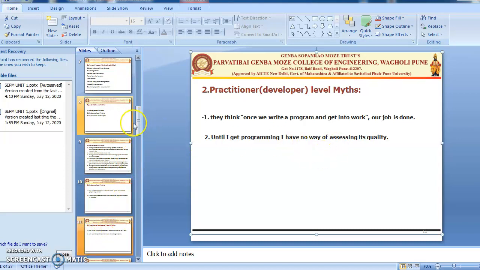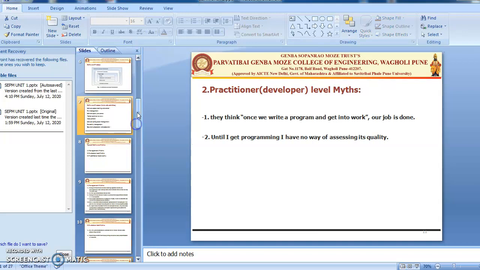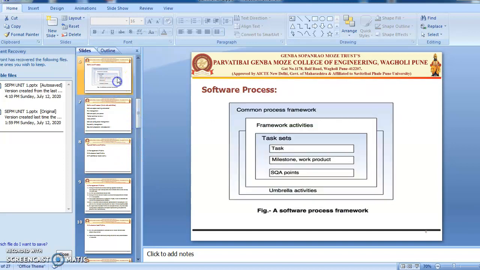So these are the three types of myths. The question asked on these myths is, what are the different types of myths, and explain any four. If the question is like this, you have to write these three types of myths, and you can explain any one type. It may be the customer, practitioner or management level. So you can write this.